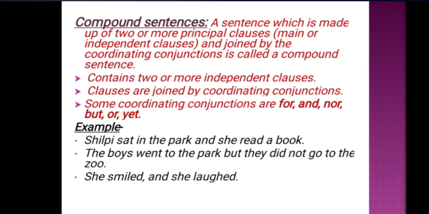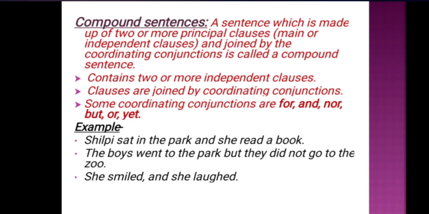Here you can see we are getting two subjects, Shilpi and she, and two finite verbs, sat and read, and both clauses are joined by the conjunction and. Also, each clause is of equal importance and makes complete sense on its own. So this example is considered a compound sentence.